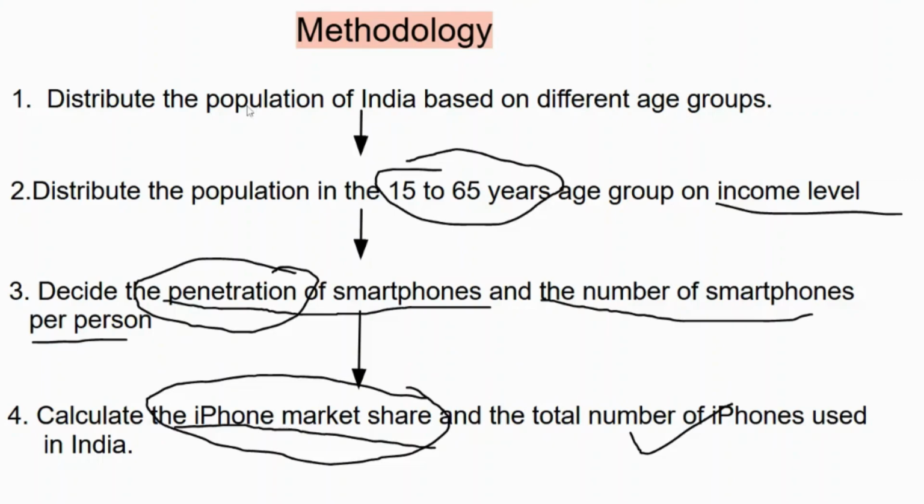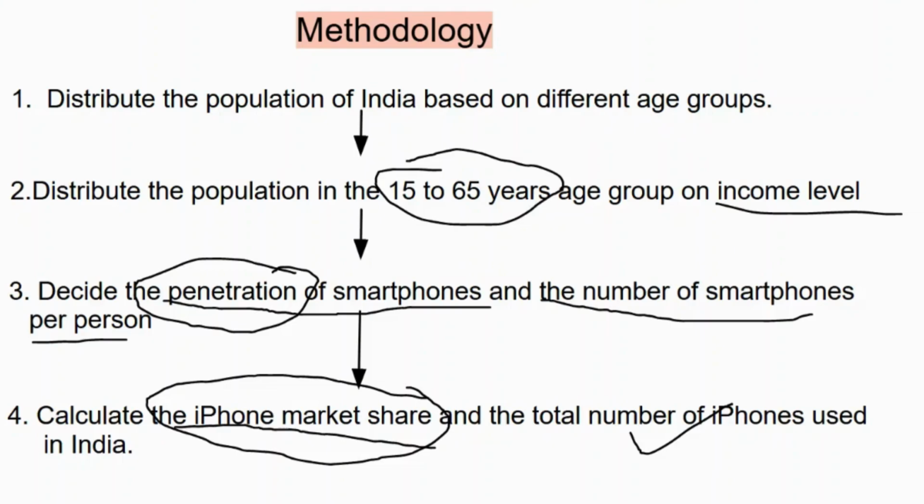So this is our overall methodology. Again, summarizing, we would distribute the population based on age groups, because not every age group would be able to afford a smartphone, or would be in that category of owning a smartphone. So then we would take the 15 to 65 years age group and distribute them on income level.